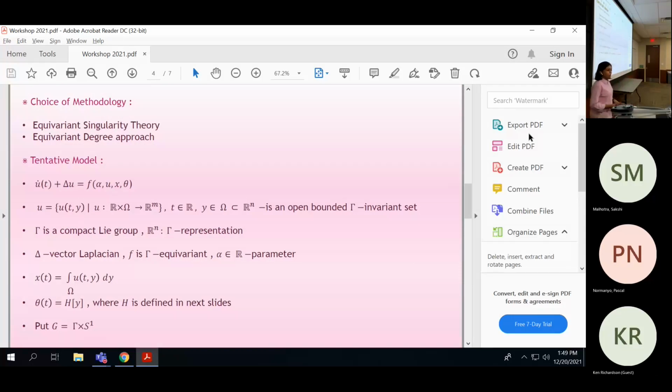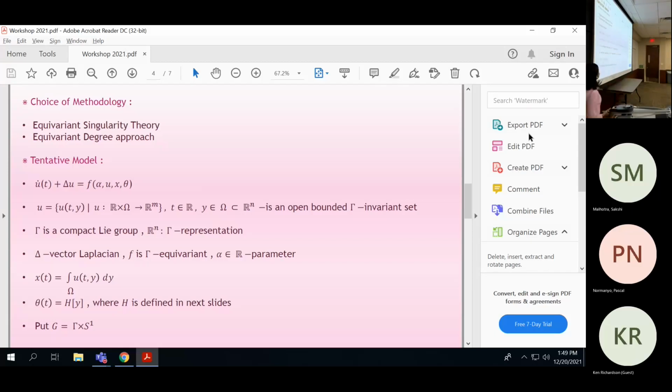There are two choices of methodology. One is the equivariant singularity theory. The second is the equivariant degree theory. Among these two, the equivariant degree theory is better to choose because I am interested in a system with degeneracies. That means a lack of smoothness, a lack of transversality, and multiple purely imaginary eigenvalues that may occur. That cannot be discussed by the singularity theory, but it can be discussed by the equivariant degree approach.